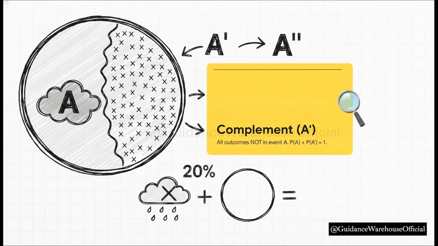A complement is just everything not in your target event. If the probability of rain is 20%, the complement, the probability of it not raining, must be 80%. Together, they perfectly complete our universe of outcomes.